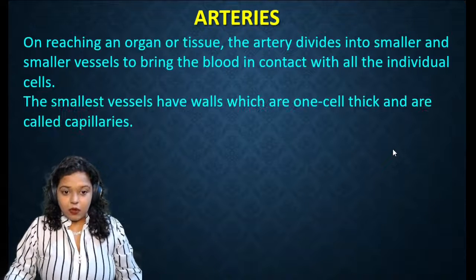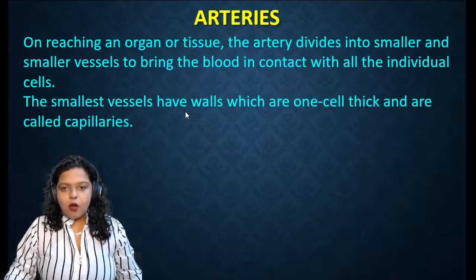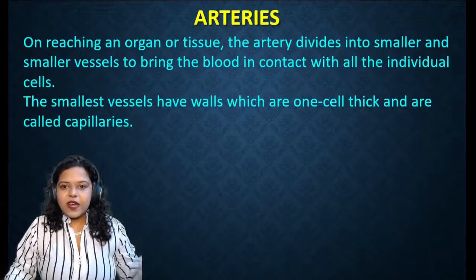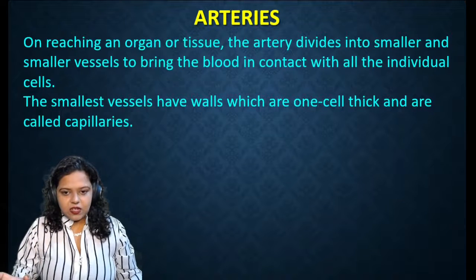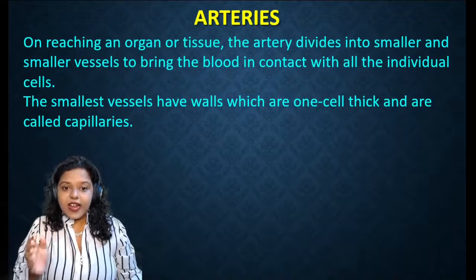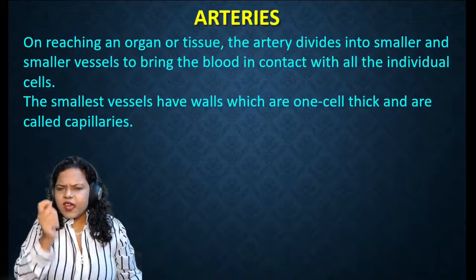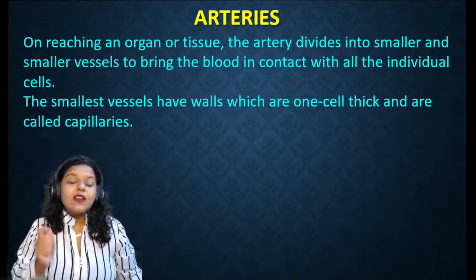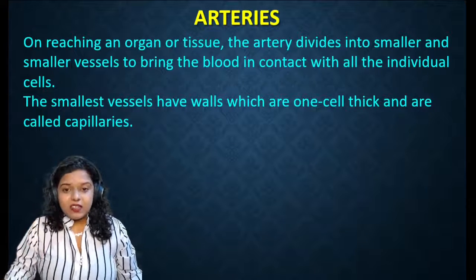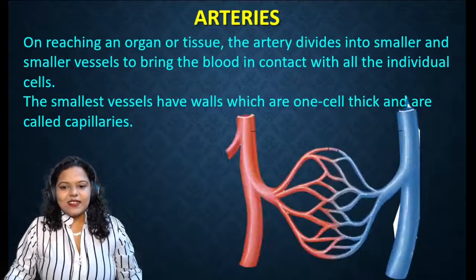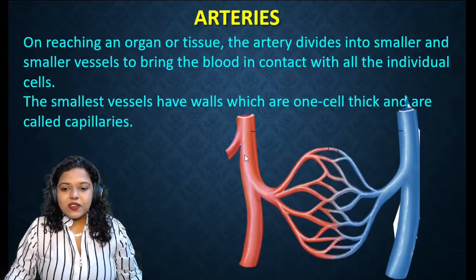Now, the smallest vessels, or the redivided arteries, have walls which are one cell thick and are called capillaries. So these arteries divide and redivide to form very fine tubes called capillaries. And these capillaries, they are one cell thick. That fine they are. So you can observe here, this is your artery which is divided and redivided to form the capillaries.